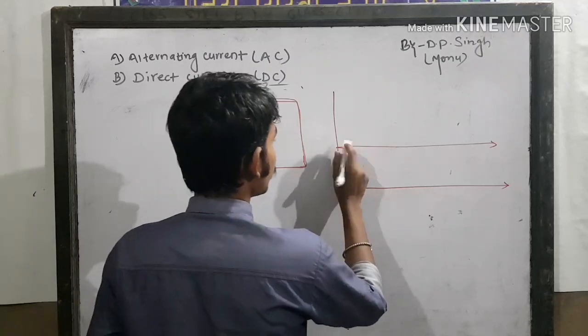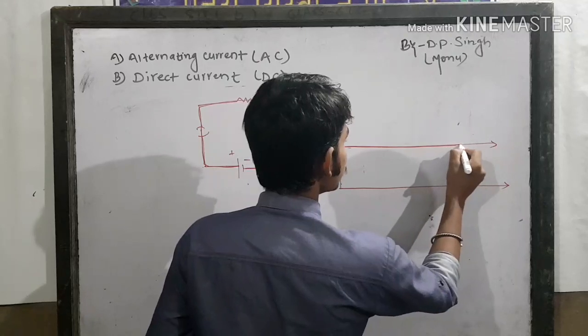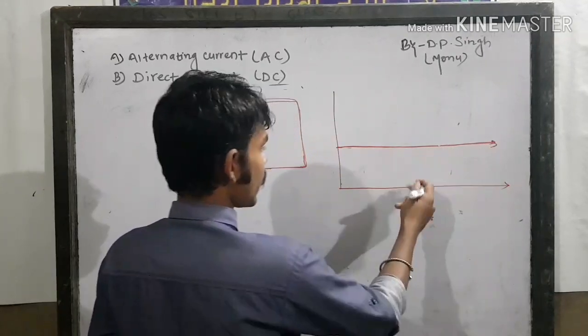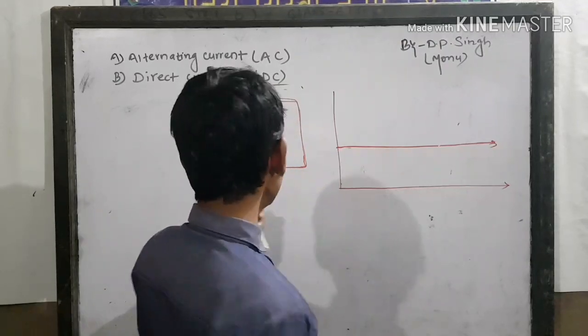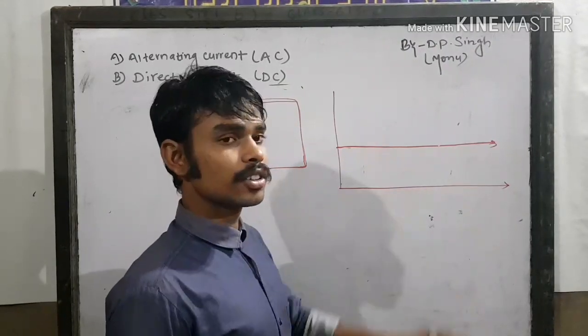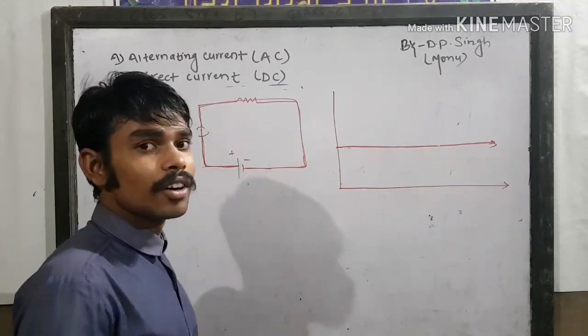It is the graph of direct current. It means the current does not change with time. It's a straight line parallel to the x-axis, which means that direct current does not change with time. It means the current remains constant throughout the time through which the current flows.